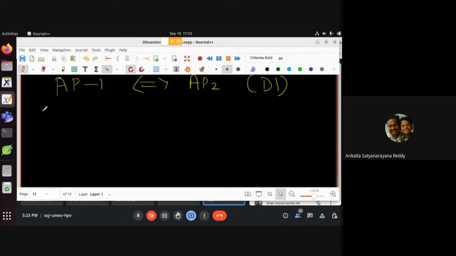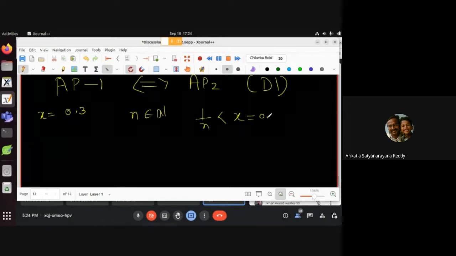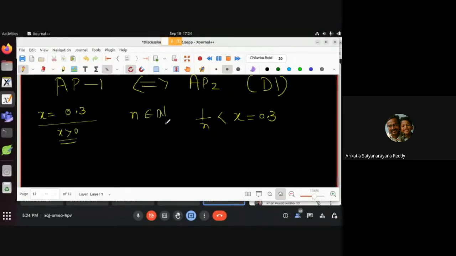Suppose I gave you x is equal to 0.3. So can you find a natural number such that 1 by n is less than x, 0.3? एक n मिल जाएगा ऐसा? x 0.3, x is positive. एक नेचुरल नंबर मिल सकता है 1 by n is less than 0.3. Can you give me one natural number? Yeah, Asha?